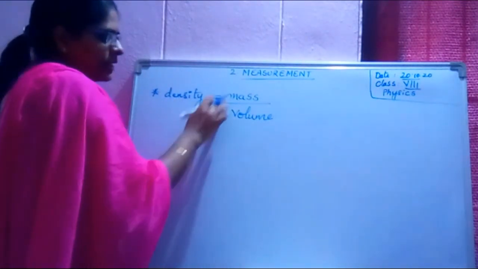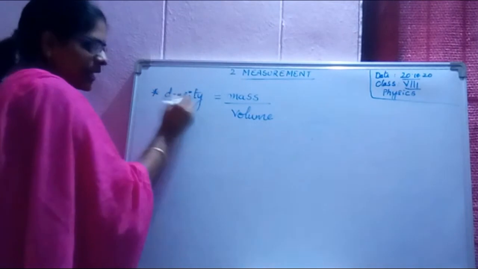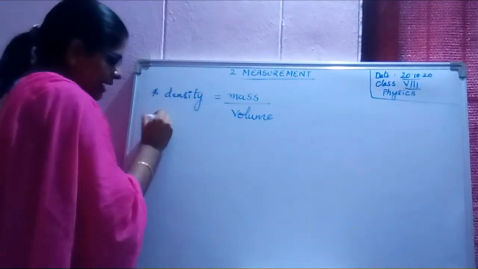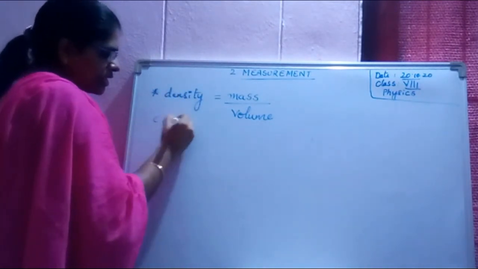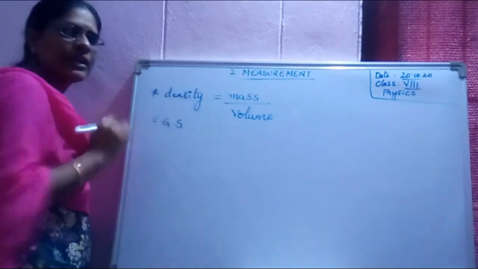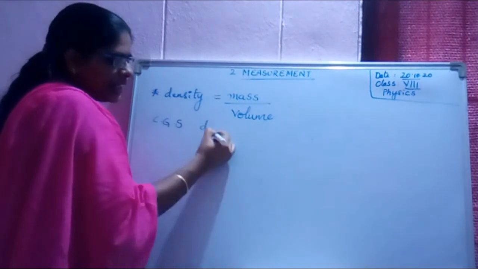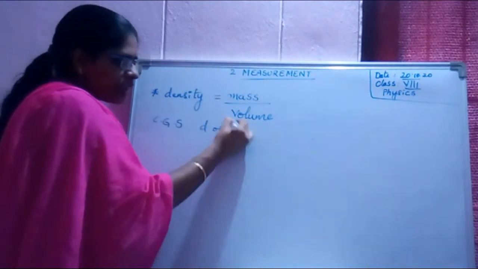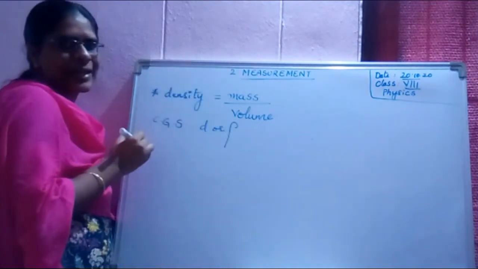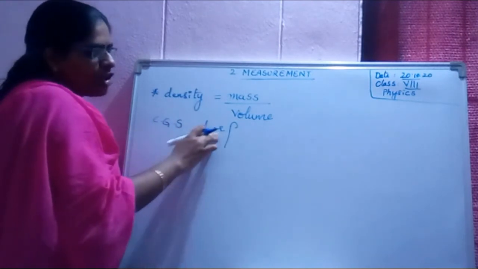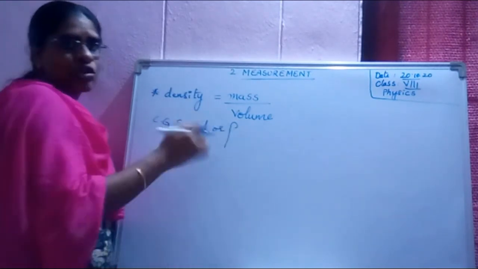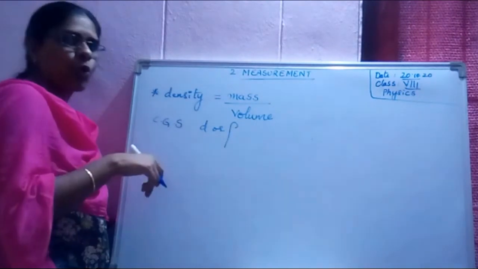How to write the units for certain quantities? Let us see the CGS system of units for density. Density D, or in some books rho, like this we may be writing. The representation of density can also be written as rho.